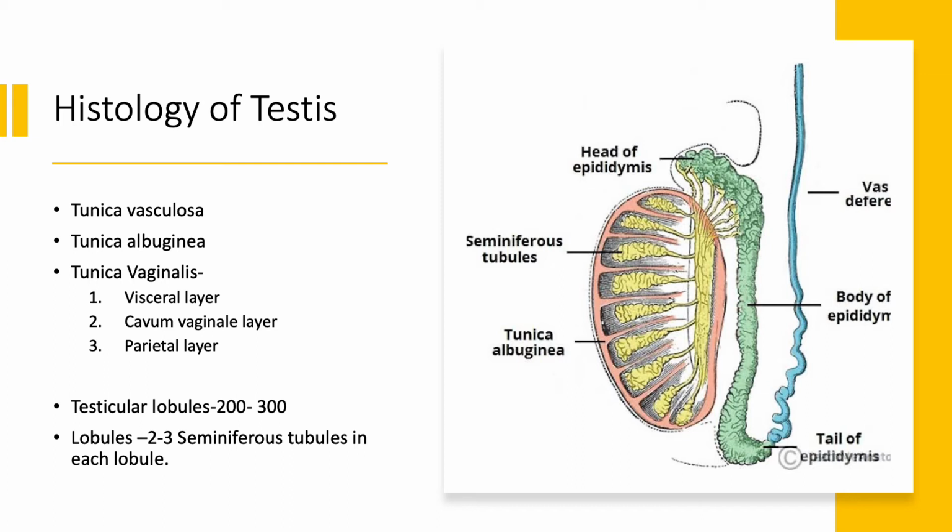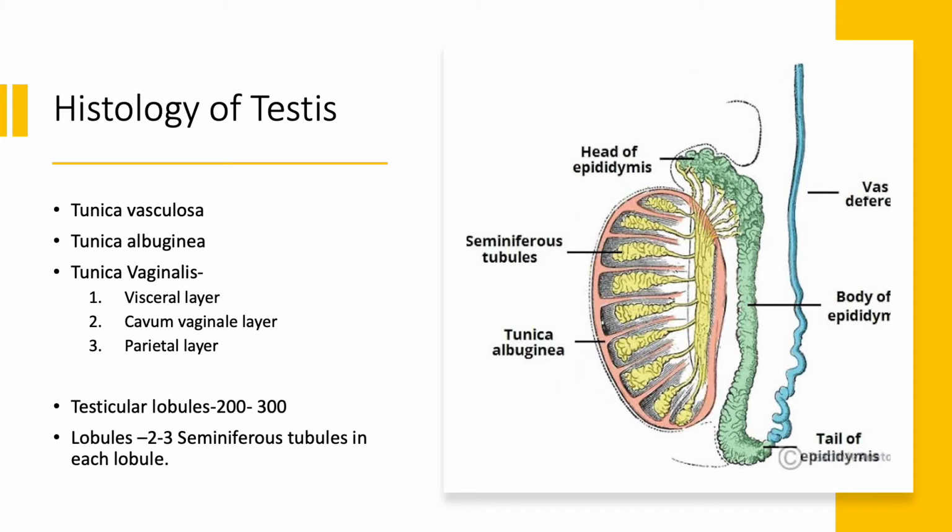Testes are surrounded by several layers of tissue. They are the tunica vasculosa, tunica albuginea, and tunica vaginalis. Out of these, the tunica vasculosa is the first thin layer which surrounds the seminiferous tubules, and acts as a shield around them.